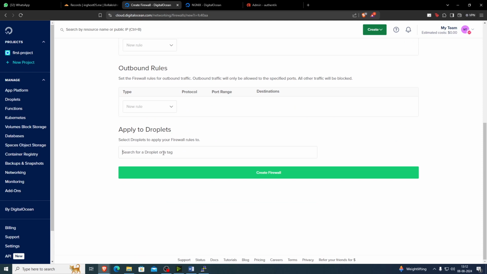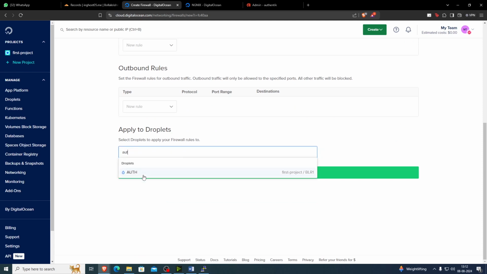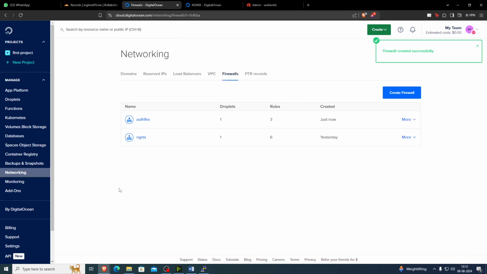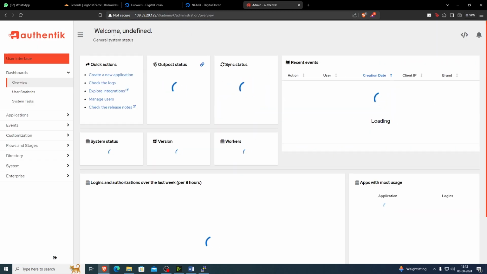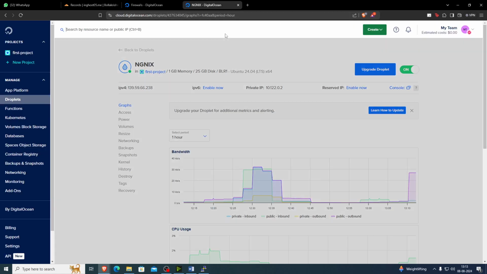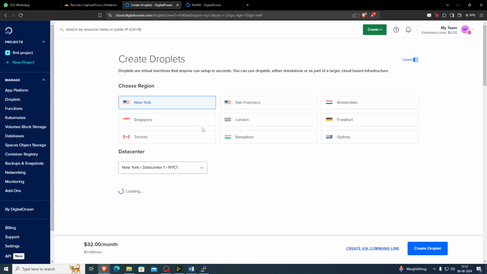Okay. So which droplet are we using it for? Auth. $8, okay then. So as you can see, we can't access this now. Okay, then let's create a droplet for Netbird.